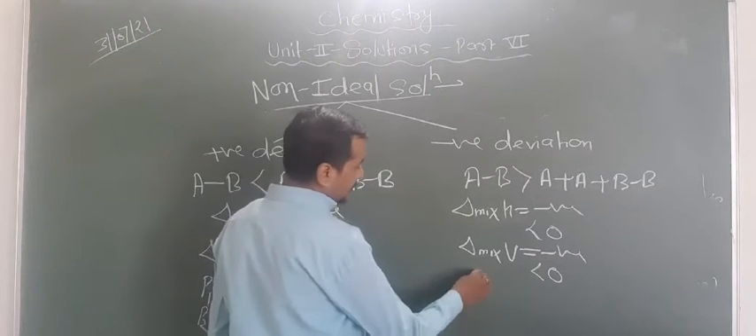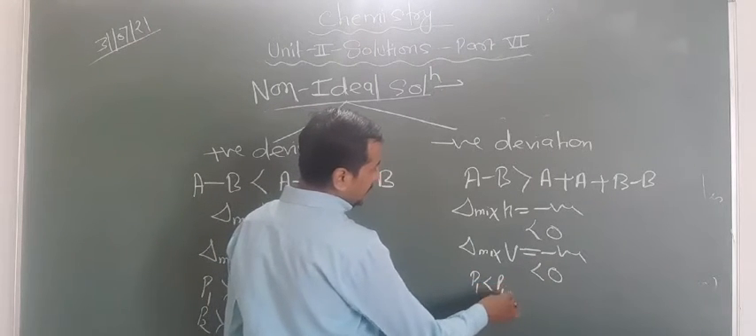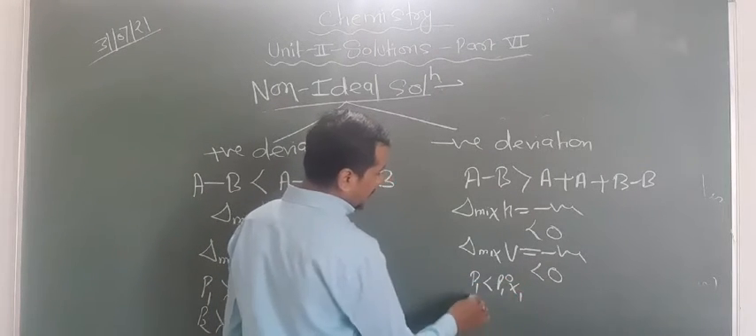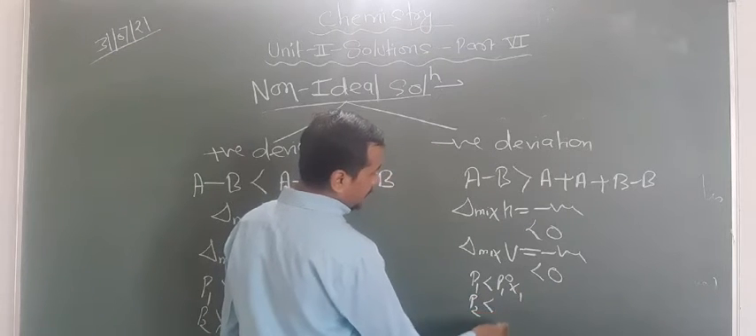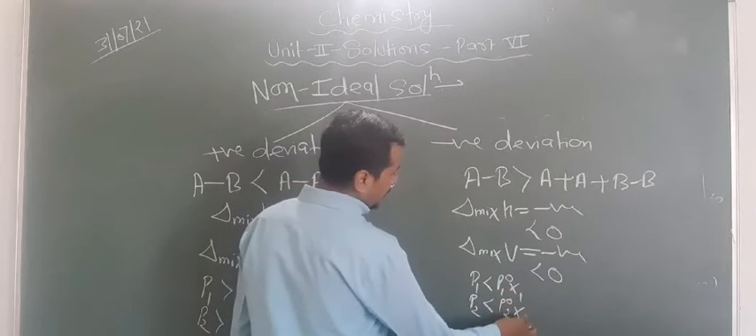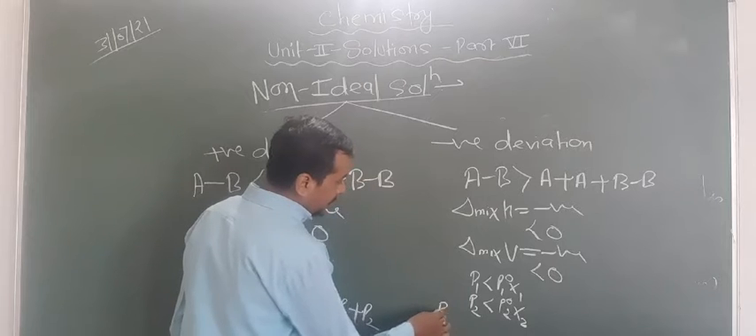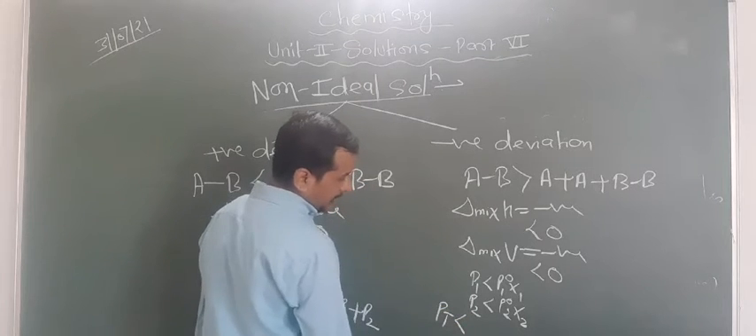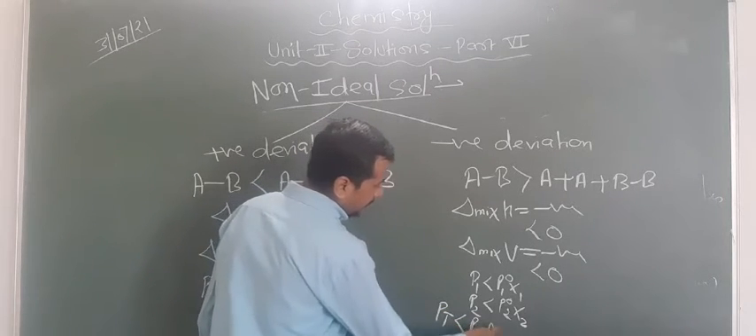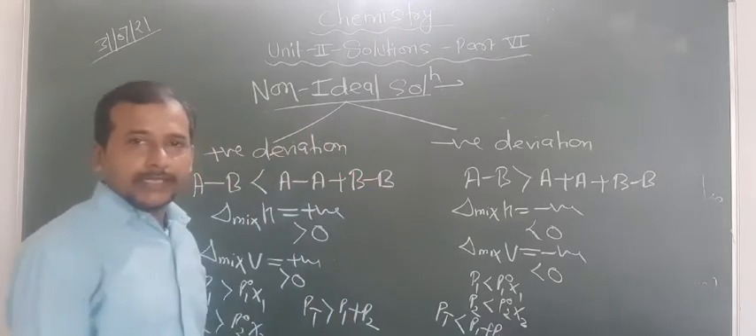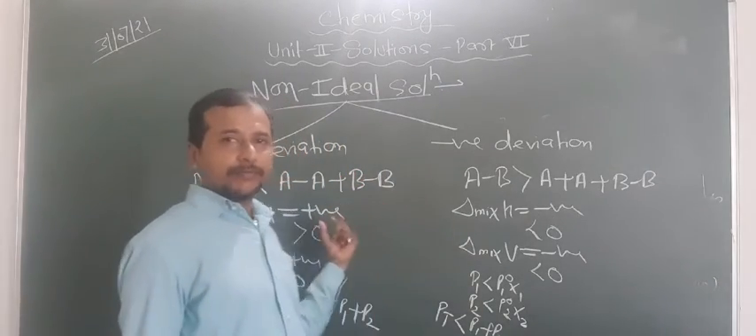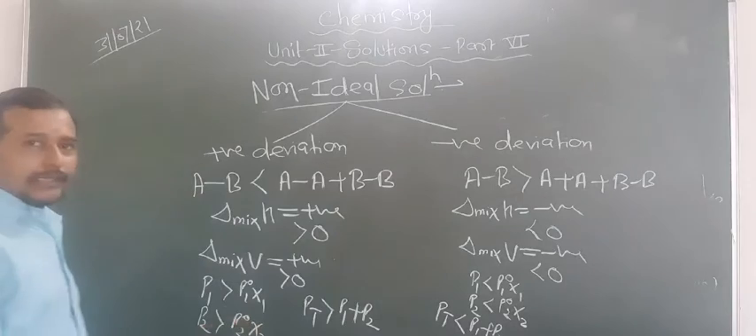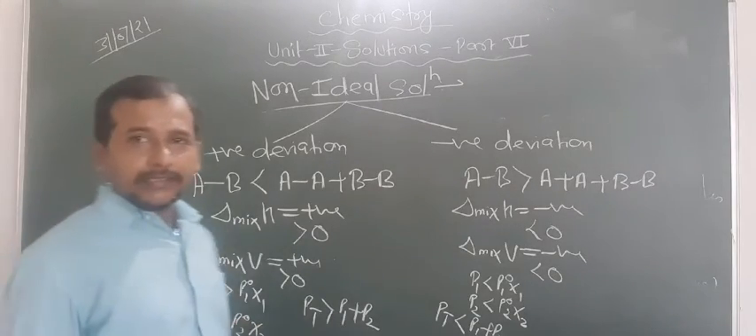Look at here, they have lower vapor pressure, P1 is less than P01 x1 and P2 is less than P02 x2. And what about the P total? So P total here is also less than P1 plus P2. So they have less vapor pressure, they have more vapor pressure. So in this way you can also differentiate between ideal and non-ideal solution.